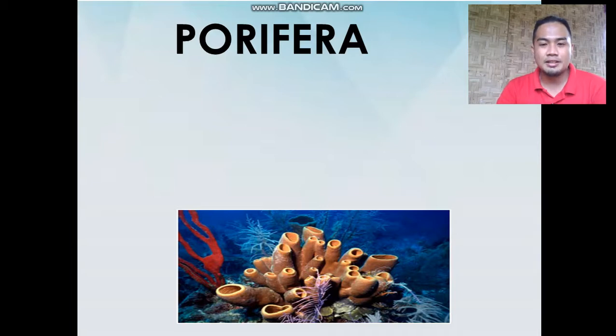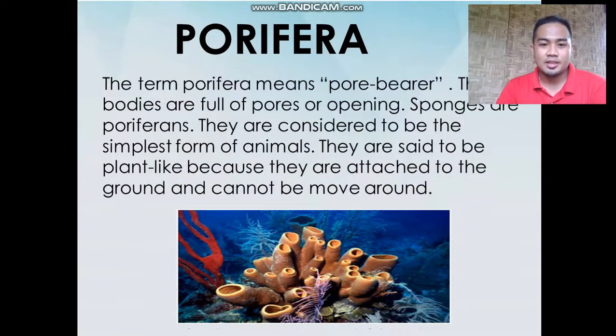First is the Porifera or Poriferans. The term Porifera means pore bearer. These animals have bodies full of pores or openings. Sponges are poriferans. They are considered to be the simplest form of animals, and they are said to be plant-like because they are attached to the ground and cannot be moved around.